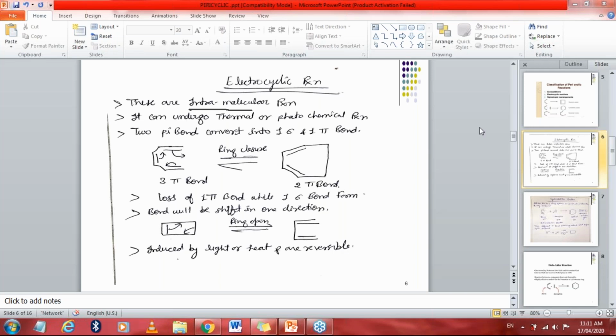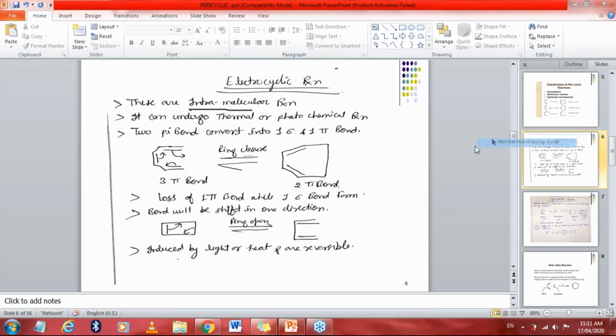So this is under the topic of electrocyclic reactions. We have observed that in electrocyclic reactions, the loss of a pi bond happens and a new sigma bond is formed. Now come to the next slide.